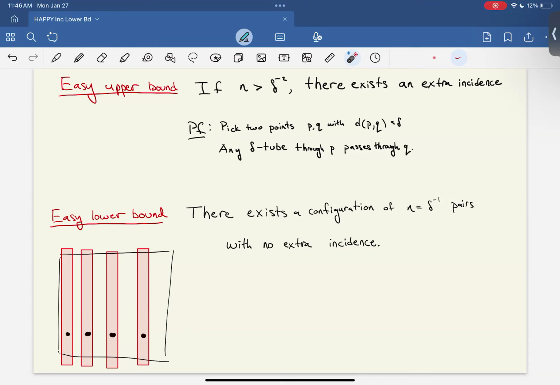So the true answer to our question lies somewhere in the range from delta to the minus 1 to delta to the minus 2. And actually, we first wrote down this question because we realized it was connected to a different question we were interested in, and I'll get to that later. When we wrote it down, we wrote down this easy upper bound, wrote down the easy lower bound, and we didn't really know what the true answer was. And we couldn't find any prior literature on this problem.